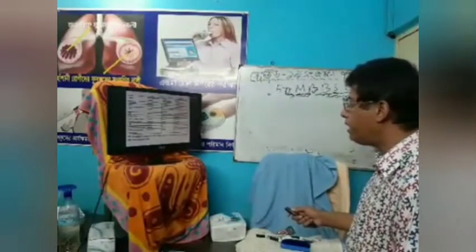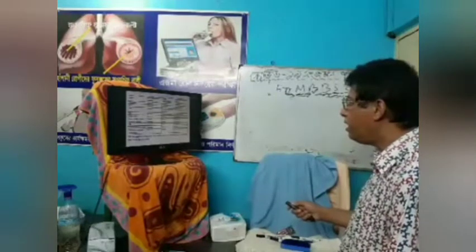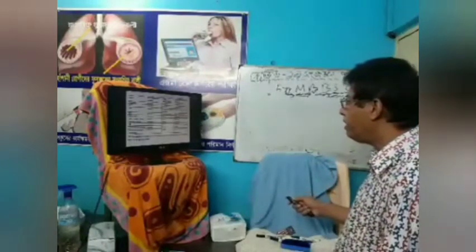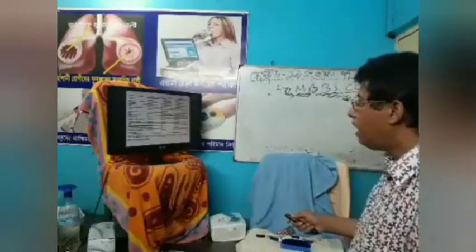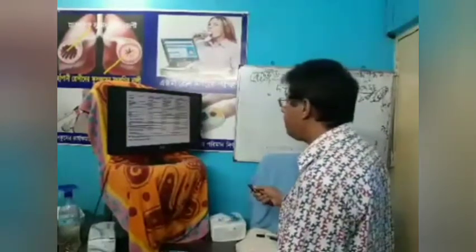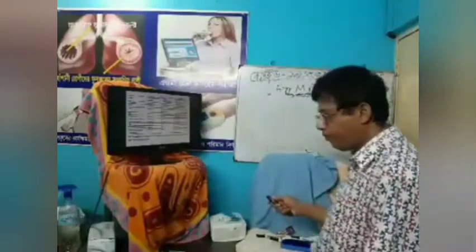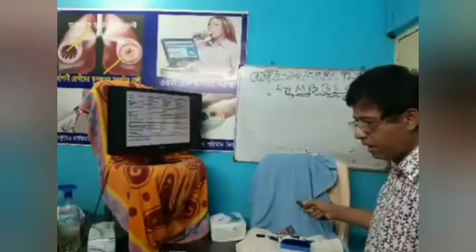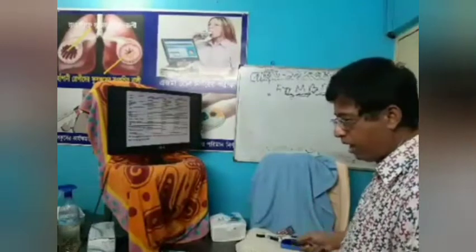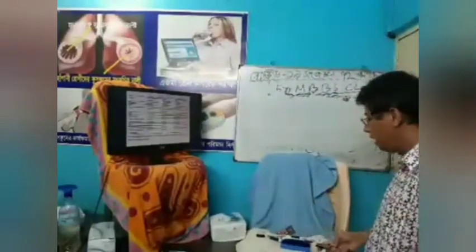In serum ferritin level, in iron deficiency anemia it is decreased. In thalassemia, serum ferritin level is normal or increased. In anemia of chronic disease, it is increased. Iron binding capacity is increased in iron deficiency anemia, and decreased in thalassemia. So you should remember this. In iron deficiency, serum iron and ferritin level are low, and total iron binding capacity is increased.